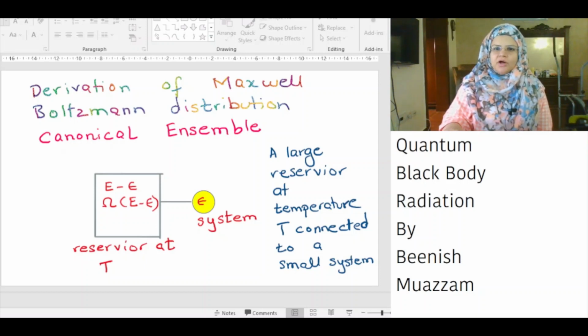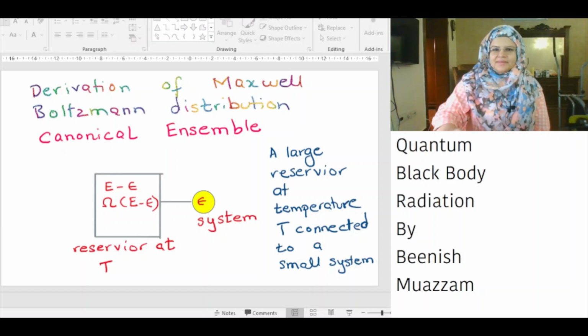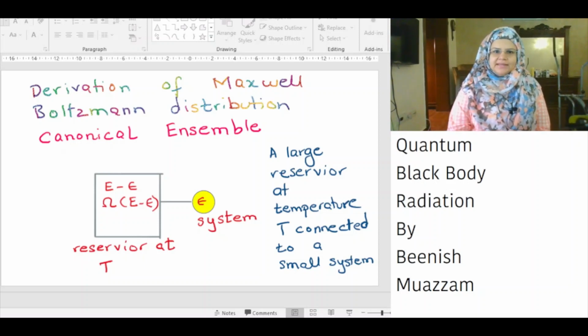Today we will cover quantum blackbody radiation. We'll start with derivation of Maxwell-Boltzmann distribution. Let's consider a canonical ensemble. A large reservoir at temperature T is connected to a small system.